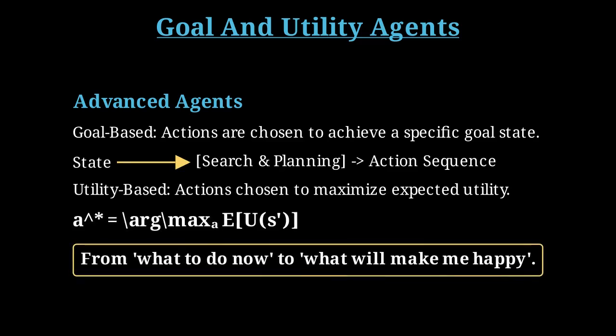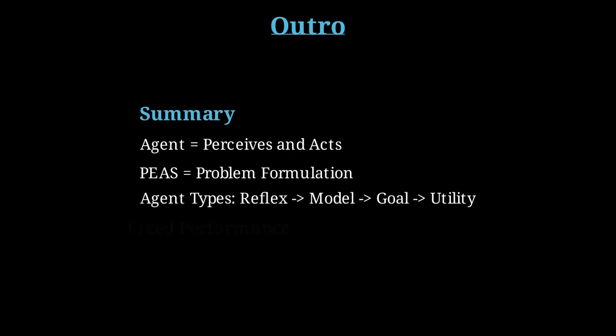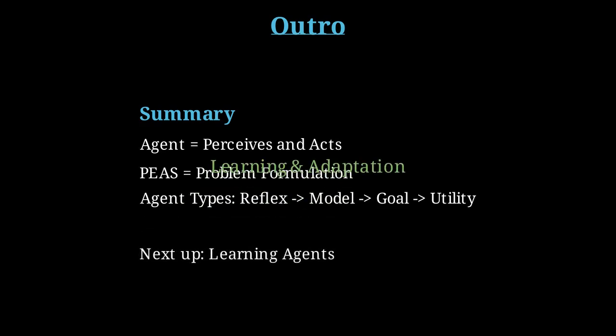They use a utility function to quantify a preference among different world states, allowing for rational decisions when goals conflict or have uncertainty. In summary, the agent abstraction provides a structured way to think about autonomous systems. By defining the environment with PEAS and choosing an appropriate agent architecture, from simple reflex to utility-based, we can engineer rational solutions to complex problems. The next step is to incorporate learning, allowing agents to adapt and improve their performance over time.